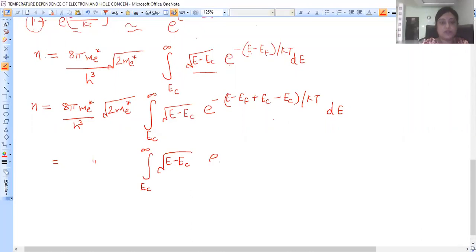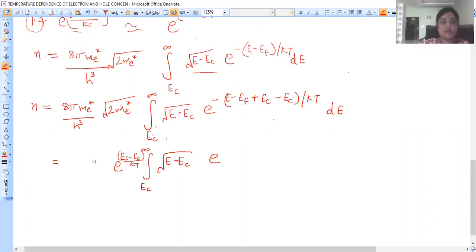From this exponential, here Ef minus Ec. Now Ef minus Ec is a constant. It can also be taken outside the integral. E raised to power Ef minus Ec over kT is also a constant, so it can be taken outside the integral.